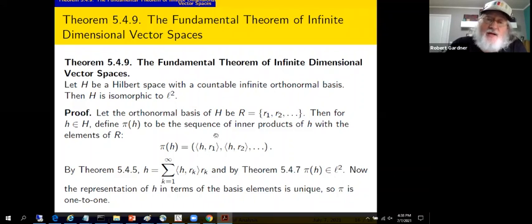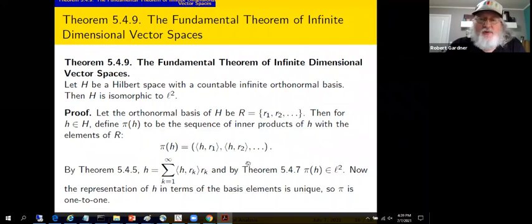If you take the modulus, square those, add them up, you'll get the norm of H squared. Well, that's finite, and that's the requirement to be square summable, and that's the requirement for this sequence to be an element of little L2. So this is indeed, first off, a mapping from Hilbert space H to L2. And we've got the theoretical background to say you put an H in and we get an element of L2 out by that mapping.